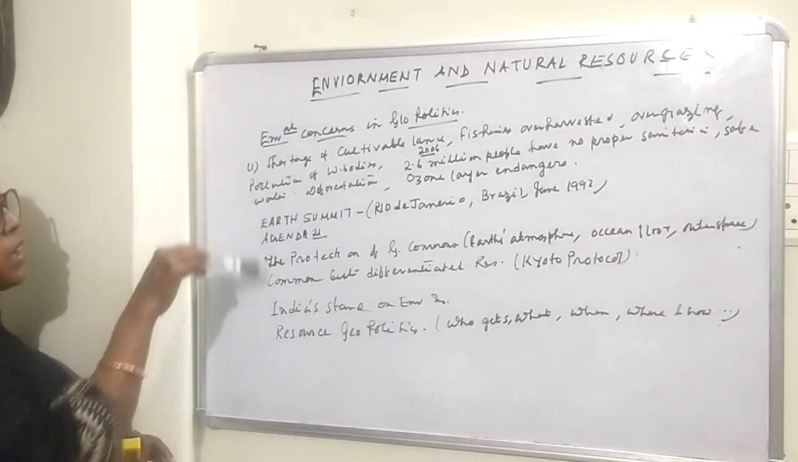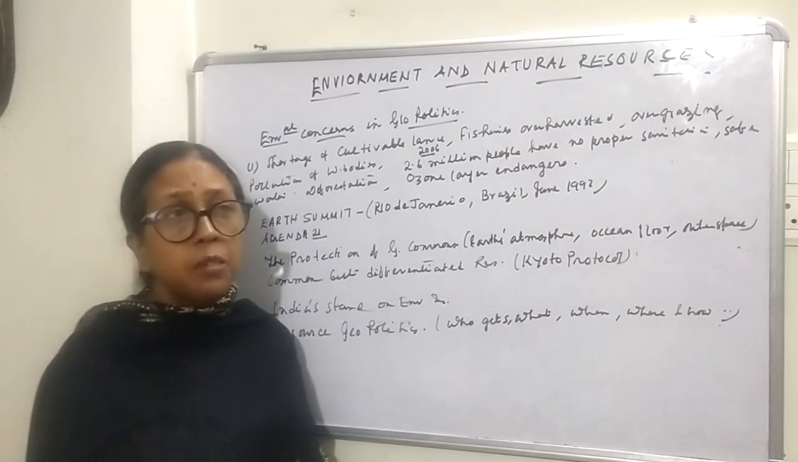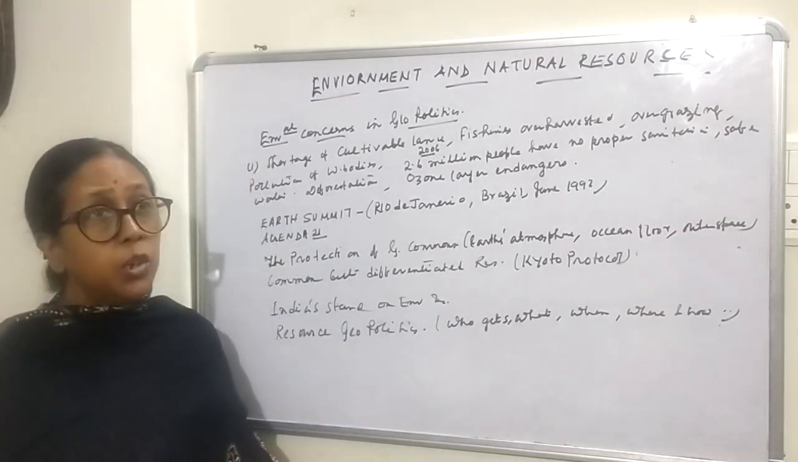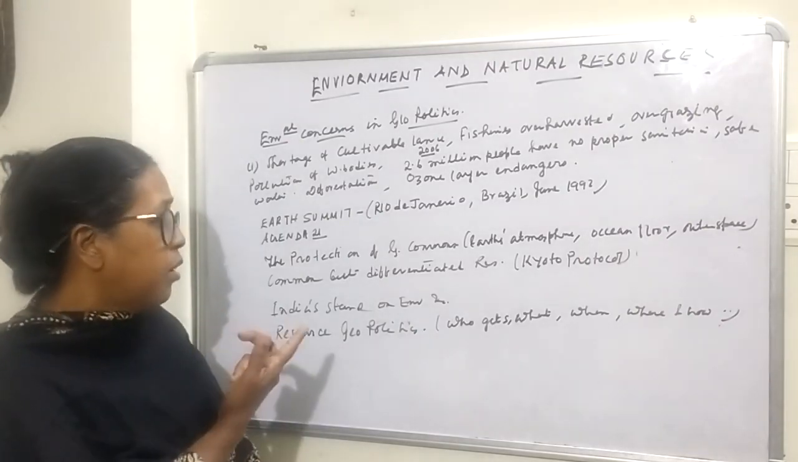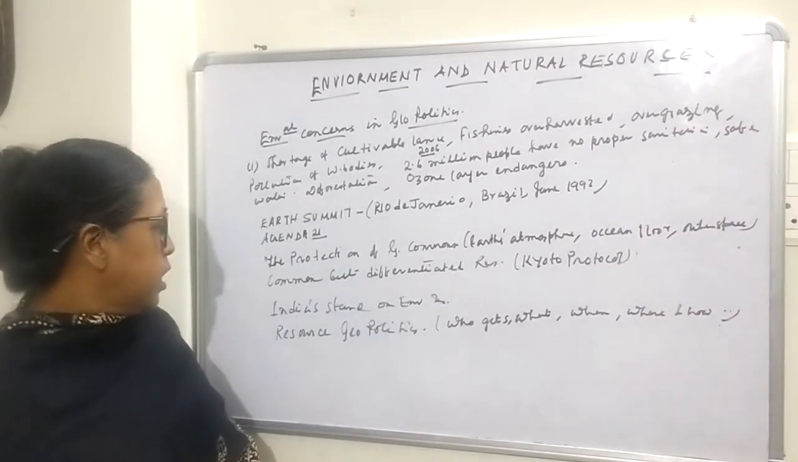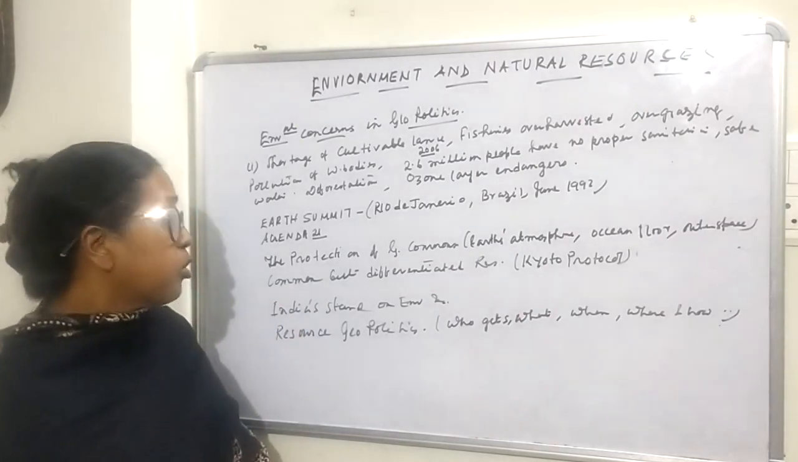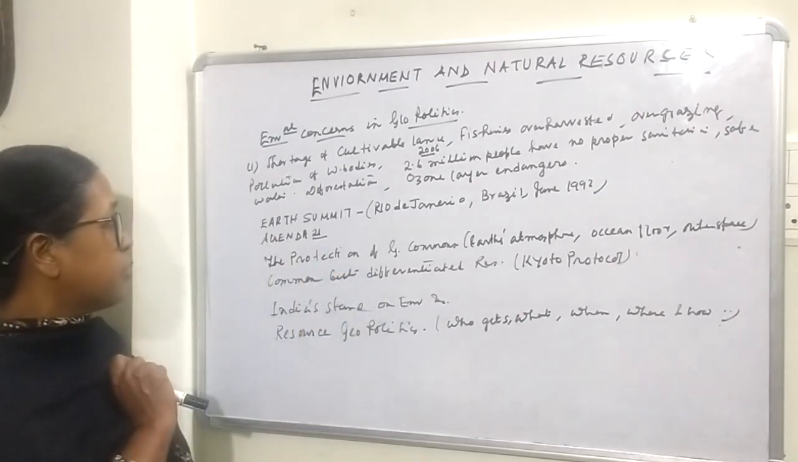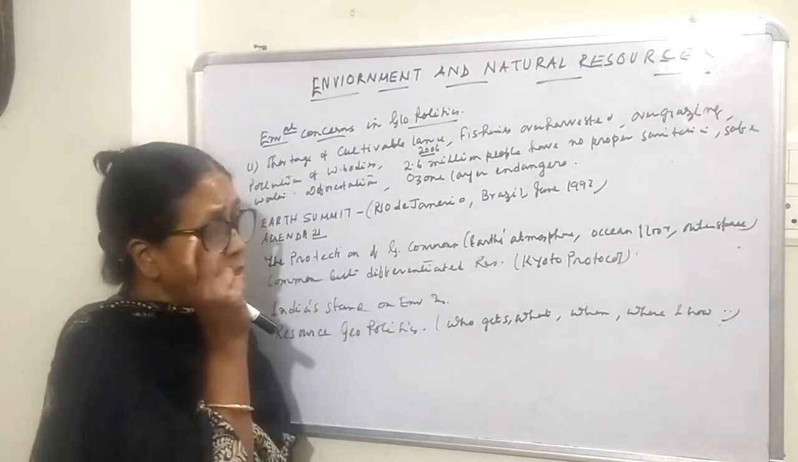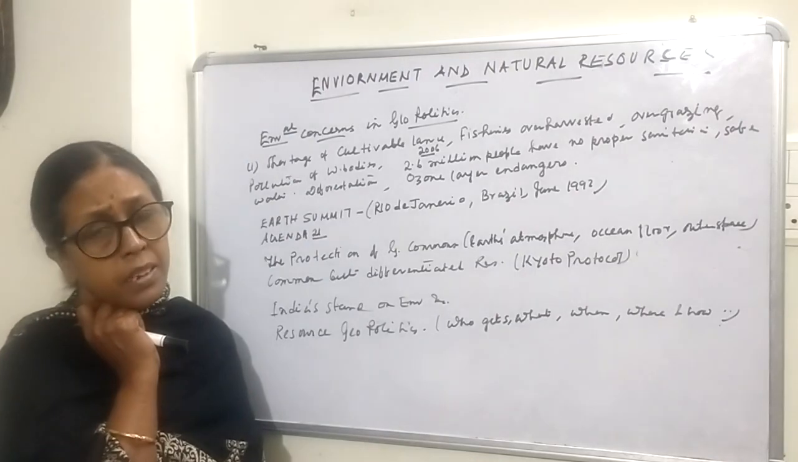So in a nutshell, you just study why the environmental concerns are there, why the countries are very much worried about the environment, and what the issues related to it are. You have to study especially about the Earth Summit and the Kyoto Protocol. Then you will have to know about the protection of global commons, or what global commons is. Then common but differentiated responsibility. Then India's stance on environmental issues, etc. So try to remember these things.